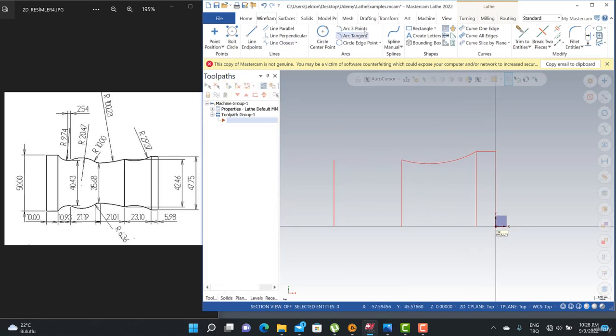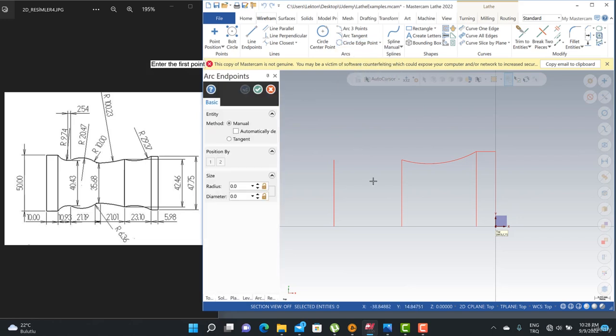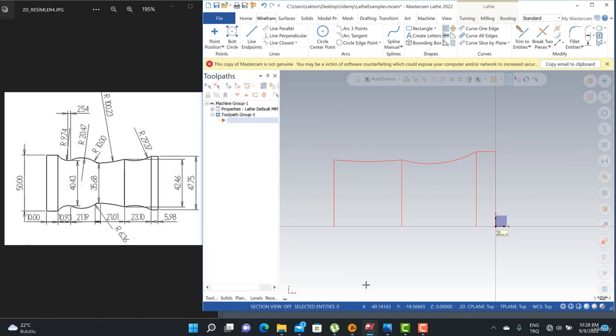After that, we can also turn here to endpoint arc options and click here and here, and then we can lift our radius here, and this is the radius again, 100.23, and hit the enter button again.